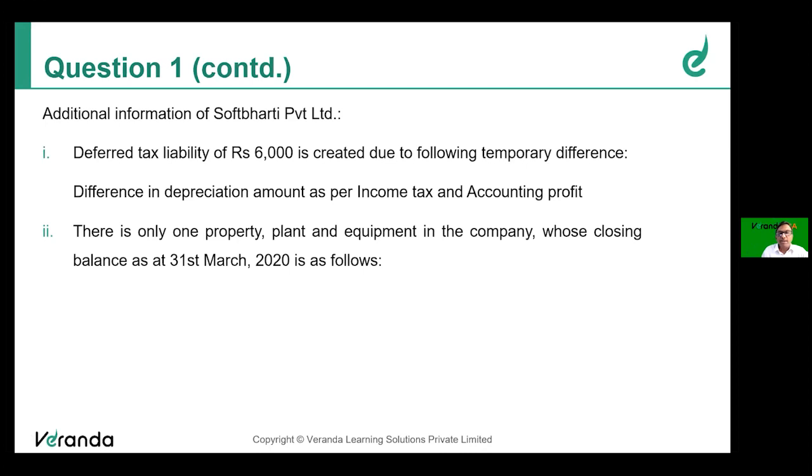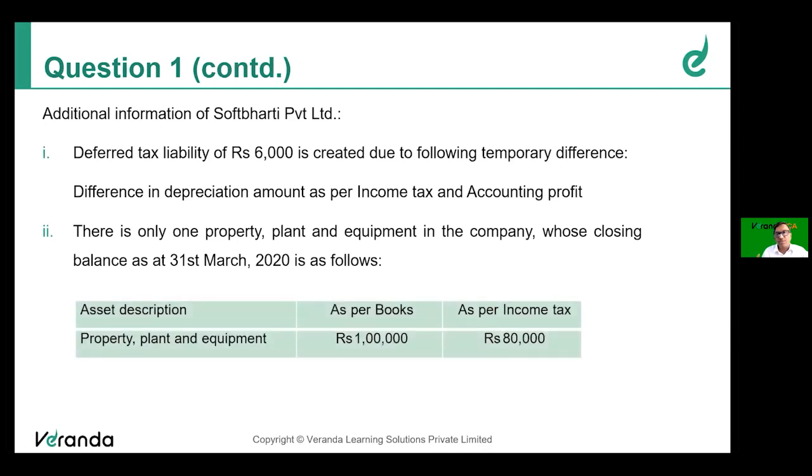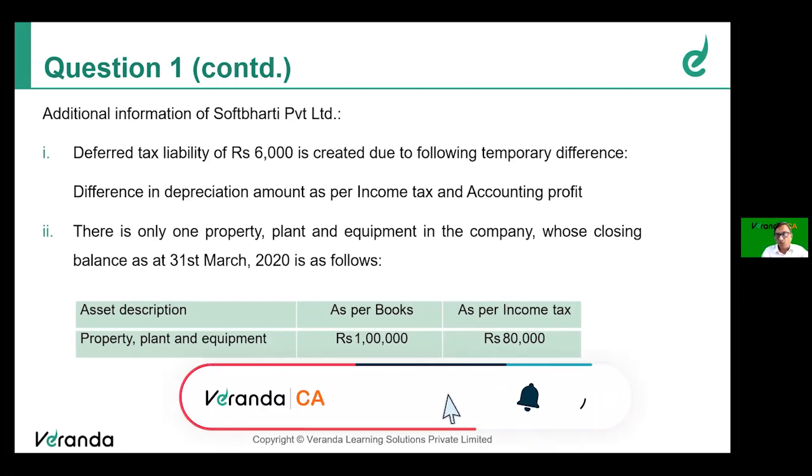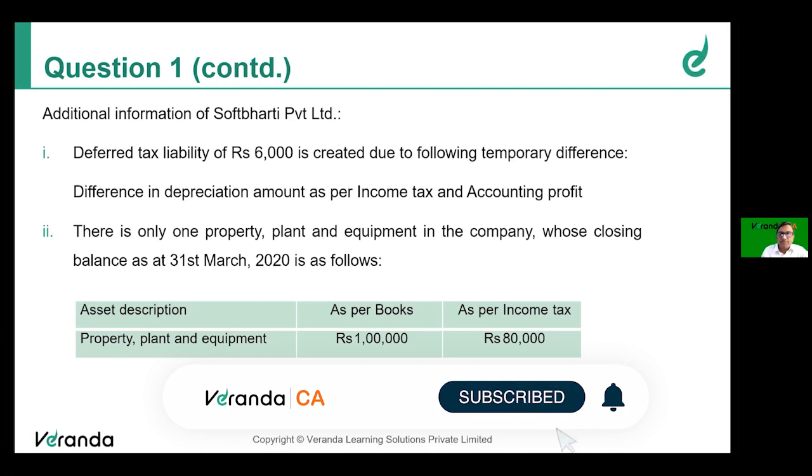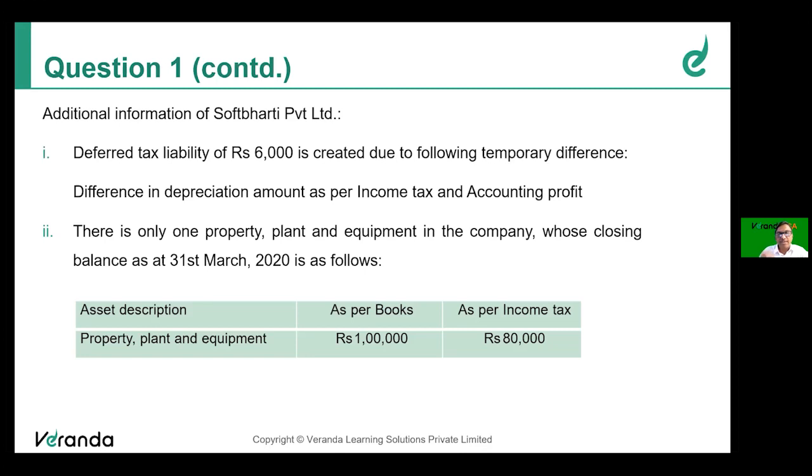There is only one property, plant and equipment in the company whose closing balance on 31st March 20 is as follows. So are you able to understand the temporary difference here? As per books, the carrying amount of PPE is 1 lakh, but for the purpose of income tax, that is tax base, it is 80,000 rupees. Therefore, in income tax, depreciation allowed is more than the books of account. That is why there is a temporary difference of 20,000 rupees. On that, if you apply the rate of 30%, the deferred tax liability of 6,000 has been accounted for like that. So hope you understand how deferred tax liability was created.